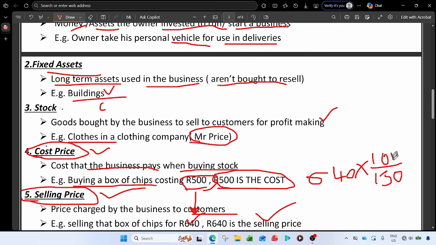So if you want to calculate the cost of sales, you will say 100%. Then that means you want 100% and you have 150. So that is what this fraction means. What you want is always above, and what you have to get is below, right? So this is an example.